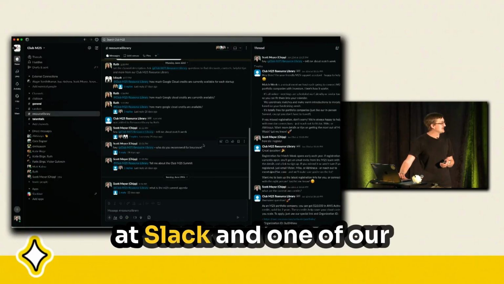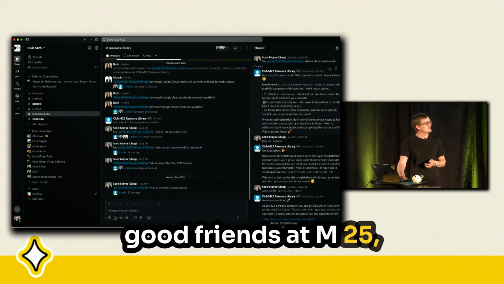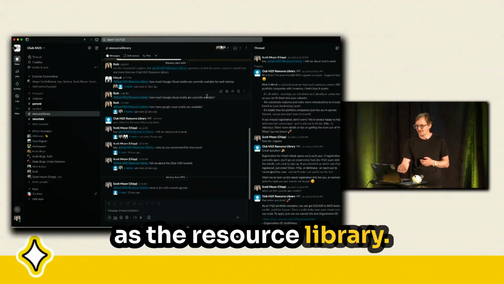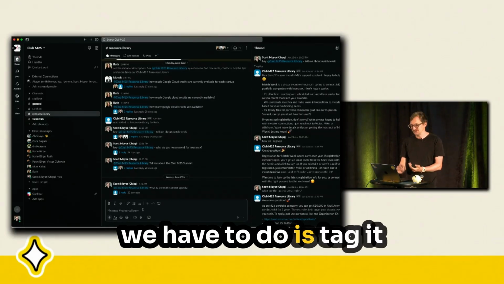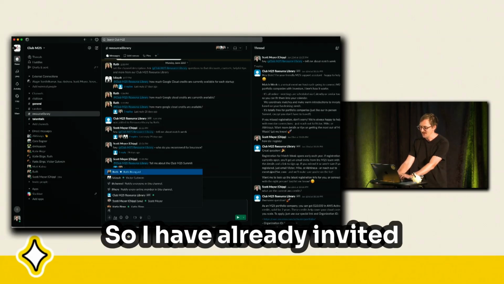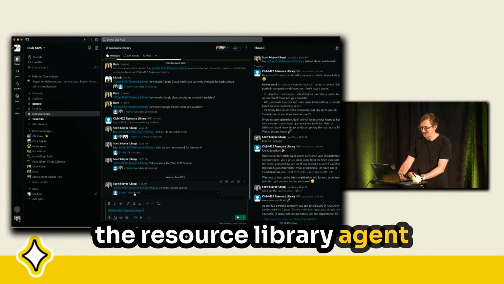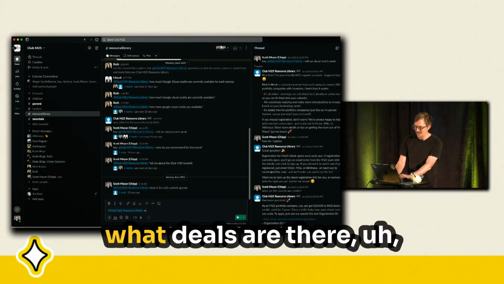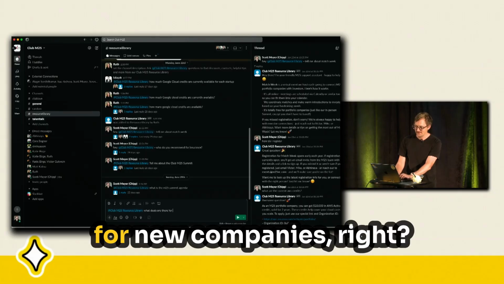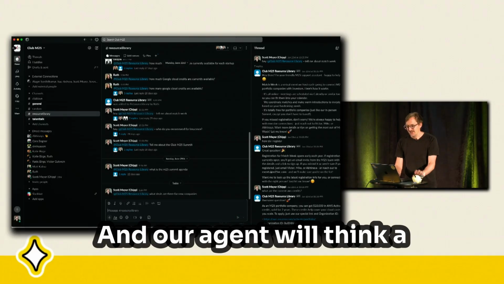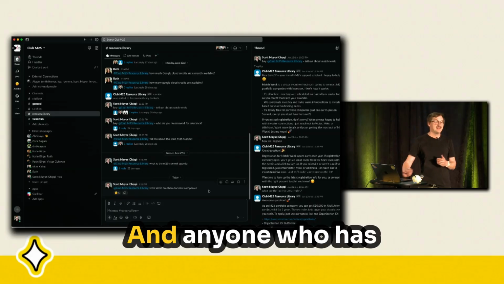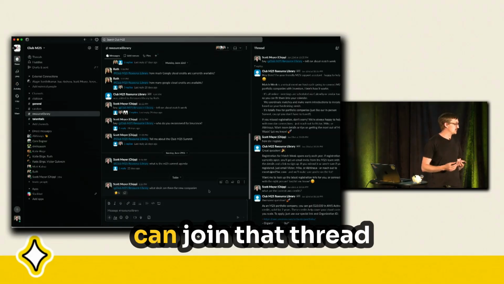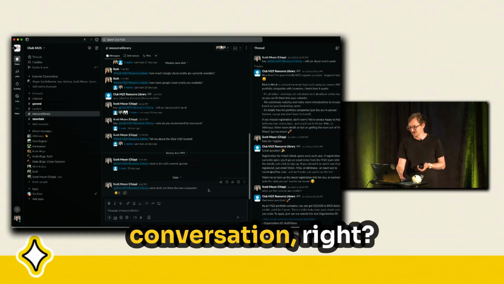So here's a little look at Slack, and one of our good friends at M25, they have what's known as the resource library. Anytime we want to talk to a Chipp chat, all we have to do is tag it in the channel, right? So I have already invited the resource library agent here, and I might say, what deals are there for new companies, right? Our agent will think a little bit and then give us a response in the thread. And anyone who has access to this channel can join that thread and then join the conversation, right?